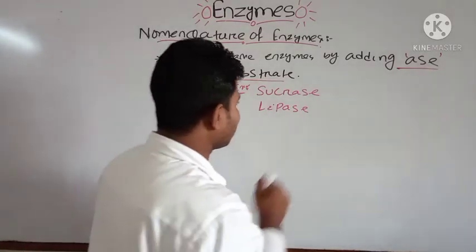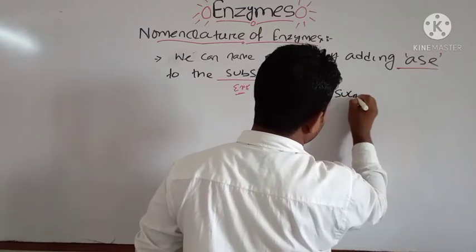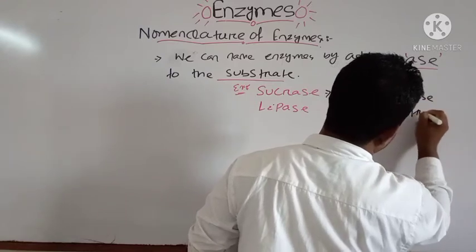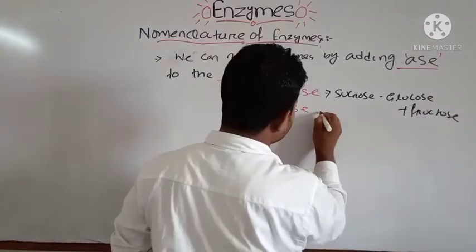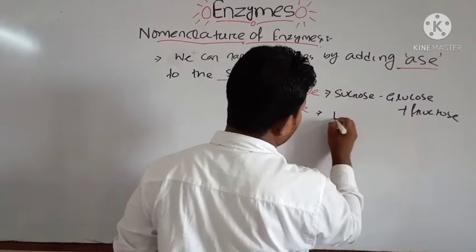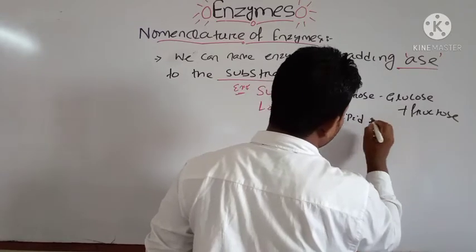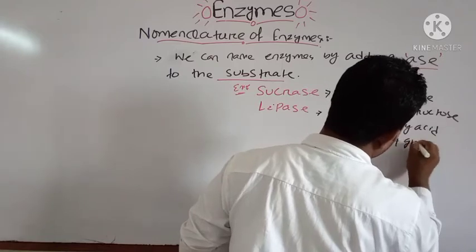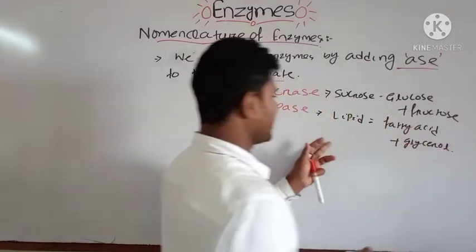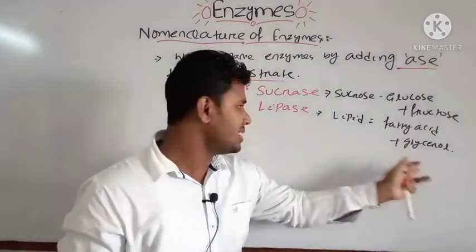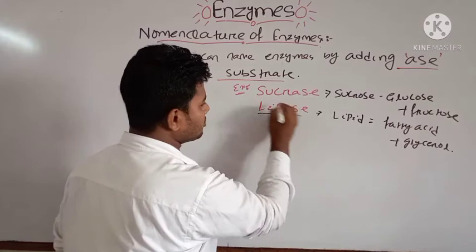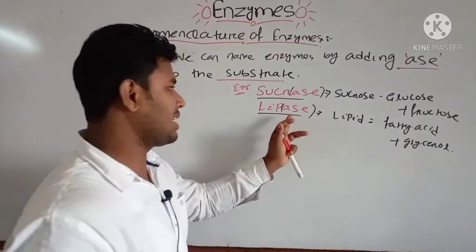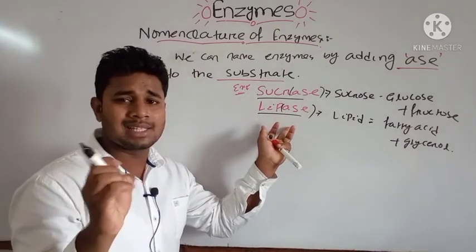Sucrase catalyzes the breakdown of sucrose into glucose plus fructose, and lipase usually breaks down lipid. We know that when lipid breaks down, it breaks into fatty acid plus glycerol. We have studied in lipids that lipid is made up of fatty acid and glycerol units. These two enzymes, lipase and sucrase, have the ASE ending. Here also ASE, and here also ASE is present. That is, we are adding ASE to name that enzyme.